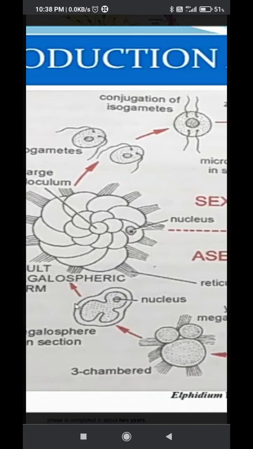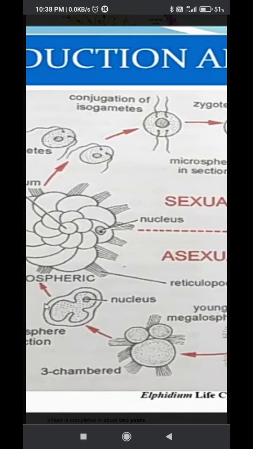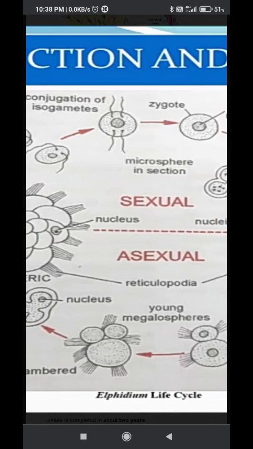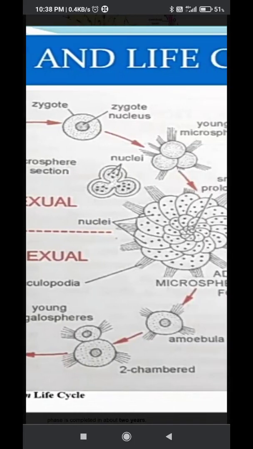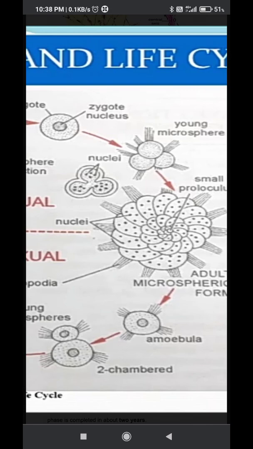Through the fusion of isogametes, the zygote is formed. Now the zygote undergoes divisions, and from the zygote the shell is formed. So the zygote undergoes a number of divisions, many nuclei are present, and finally the microspheric form is produced.